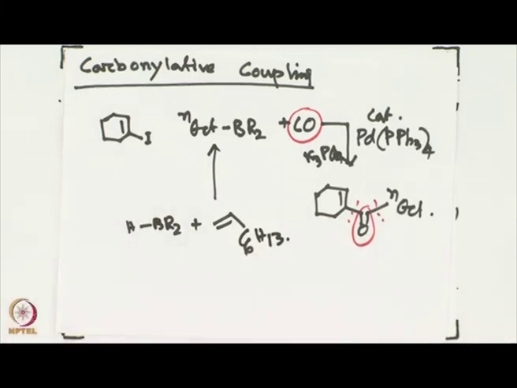Okay. Now, if you look carefully, what we have seen right now is an alkynyl halide coupling partner, which is a very challenging coupling partner, along with an alkyl boronic acid reagent, or alkyl boron reagent. These two partners are put together with carbon monoxide placed in between. Well, that is a very reliable way to synthesize any ketone compound. You can have diaryl ketone, you can have dialkyl ketone, you can have alkynyl alkyl ketone.